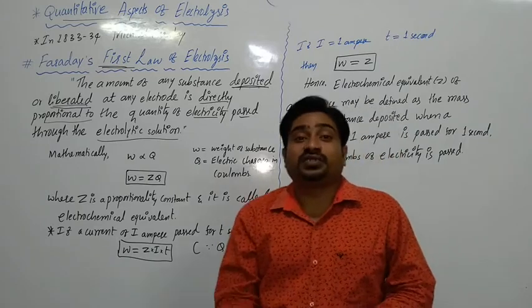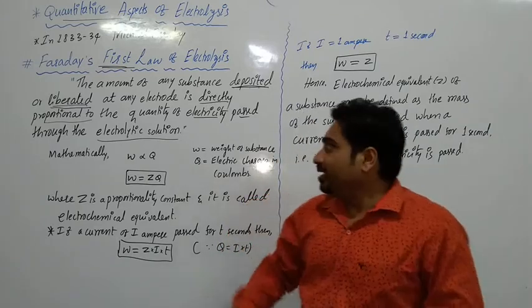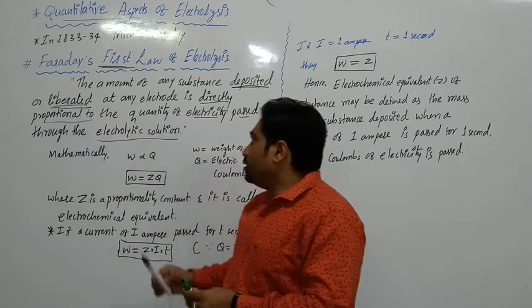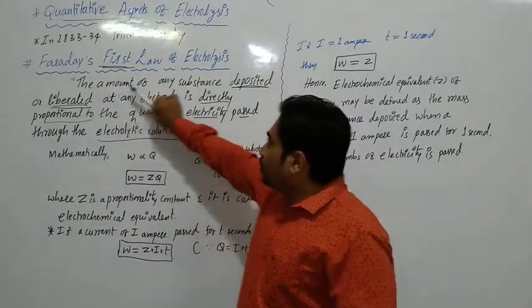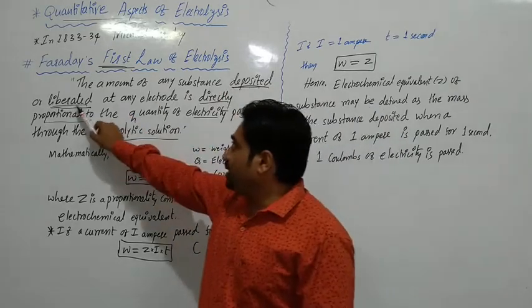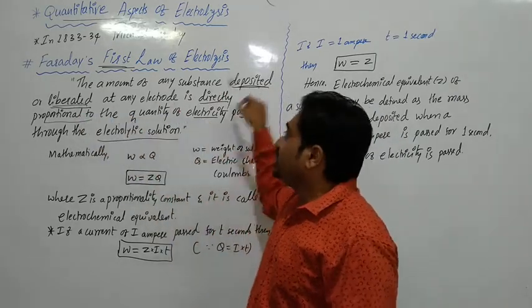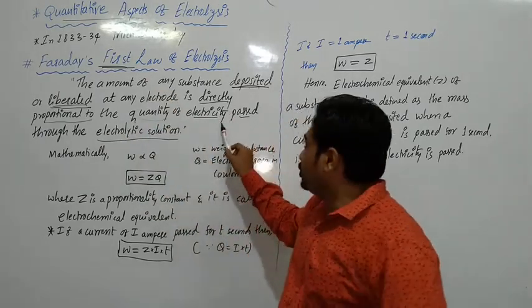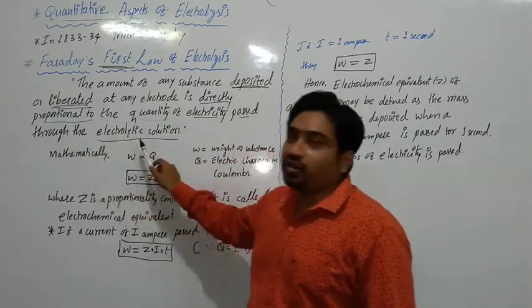The amount of substance deposited is also less and amount of substance liberated is also less. ಅರ್ಥ ಆಯ್ತಾ? So once again, the amount of any substance deposited or liberated at any electrode is directly proportional to the quantity of electricity passed through the electrolytic solution.